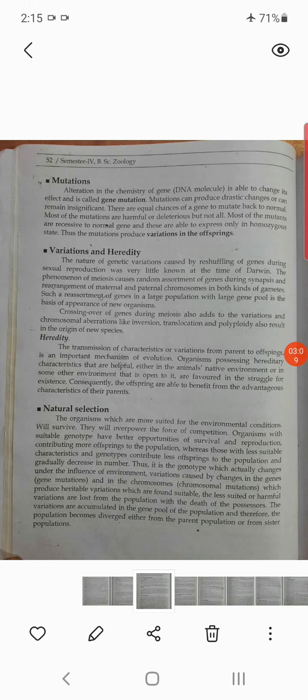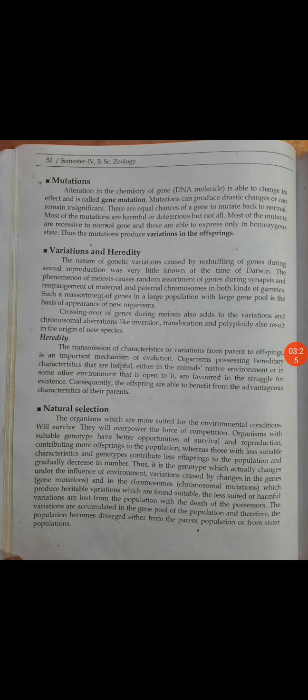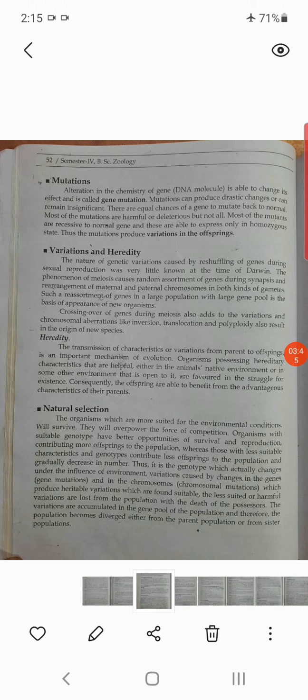Why? Suppose we start to take a liquid diet. For millions of years, there is no use of teeth, so teeth would vanish. In the same way, mutation, an alteration in the chemistry of a gene, is able to change its effect and is called gene mutation. Mutation can produce drastic changes or remain insignificant, and there are equal chances of a gene to mutate back to normal. Because of this, mutation produces variation in the offspring.